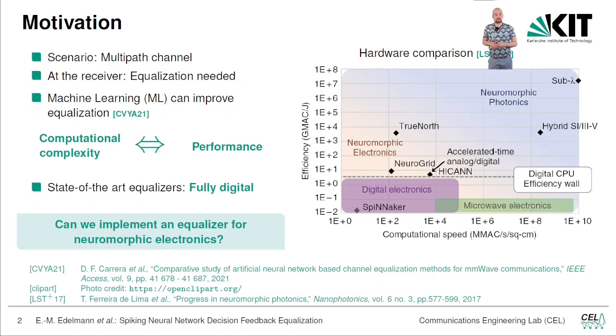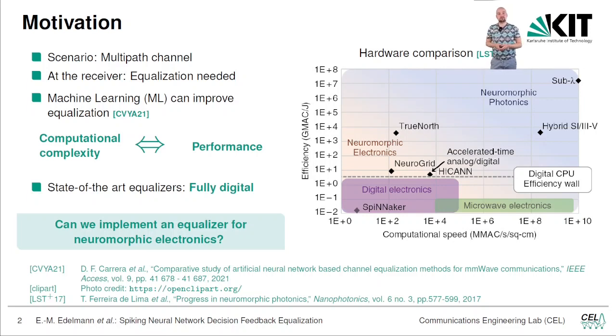State-of-the-art equalizers are mostly fully digital. So if we think of current neural networks, they run on a GPU or TPU, so they are fully digital. However, if we take a look at this graph, we see on the y-axis the efficiency, so the giga multiply-and-accumulate operations which we can execute per joule, and we see that digital electronics are limited in the amount of operations they can do per joule. However, if we take a look at neuromorphic electronics, they can do a lot more, so they are more energy efficient because they can do more operations per joule.